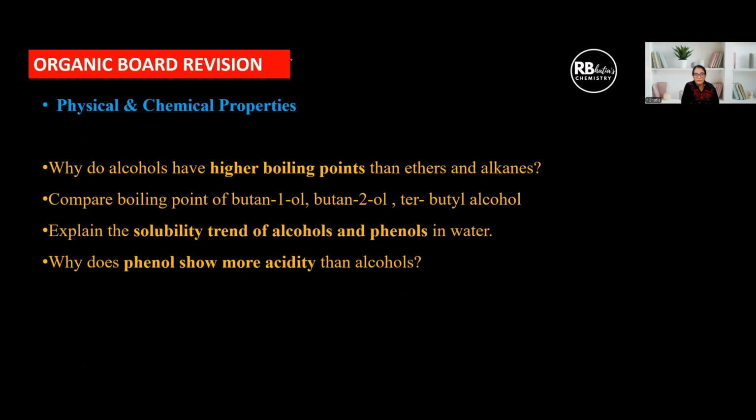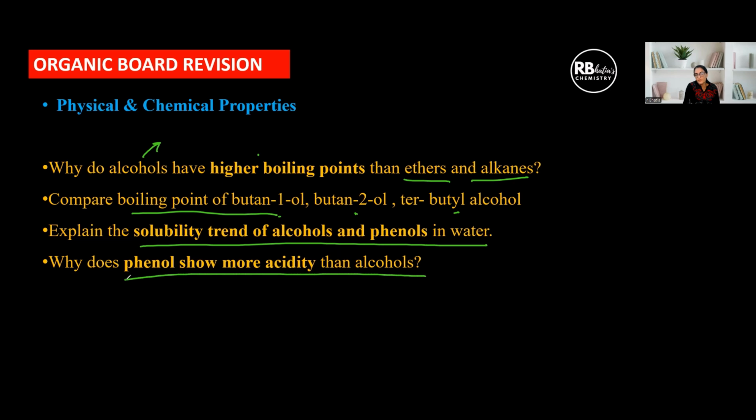Physical and chemical properties. Why do alcohols have higher boiling points than ethers and alkanes? Right? Hydrogen bonding is the reason. So prepare this answer well. Compare boiling points of primary, secondary, tertiary alcohols. Explain the solubility trend of alcohols and phenols in water. And why does phenol show more acidity than alcohol? This is always an important question. Phenol and alcohols. Compare the acidic nature of phenols, alcohols, and carboxylic acids. Prepare this answer also well.